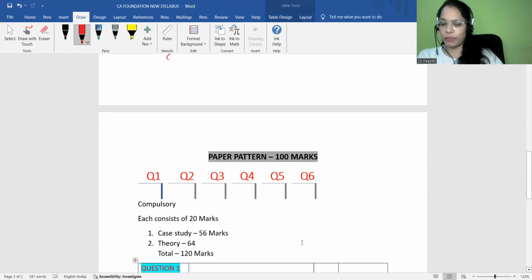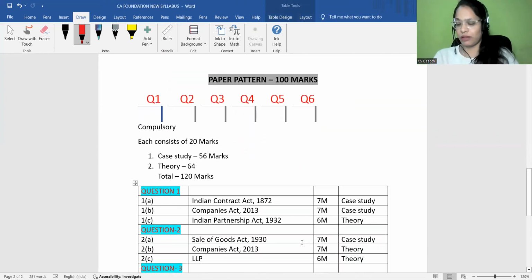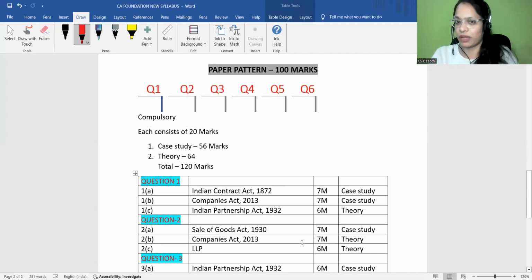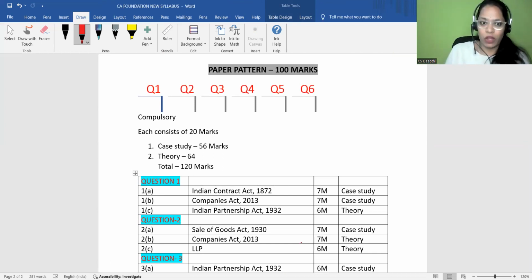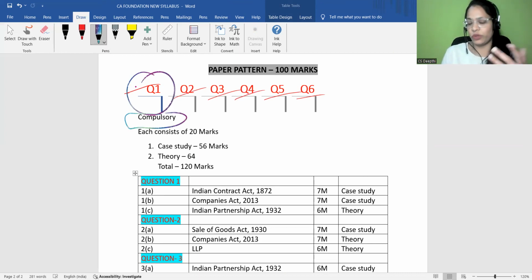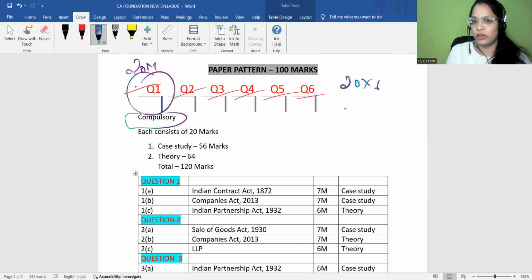Yes, let's come to the paper pattern. So your paper pattern is like the whole subject is 100 marks. And how many questions will you be given here? 6 questions. 1, 2, 3, 4, 5, 6 questions. Out of 6 questions, the first question is compulsory. You can't skip the first question, that is compulsory. And each question consists of 20 marks, right? 20 into 6, it is entirely 120 marks.